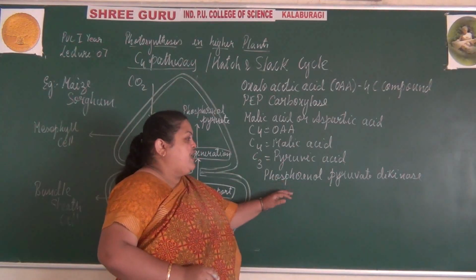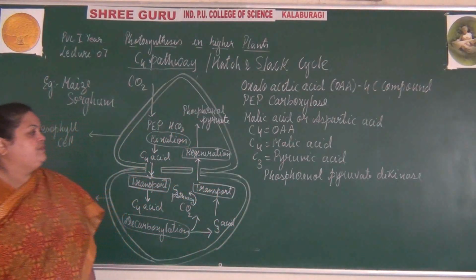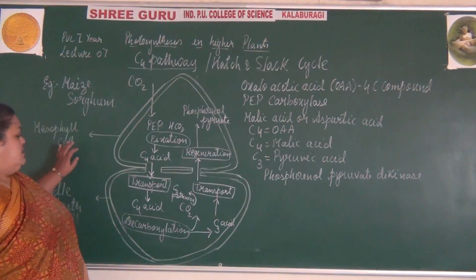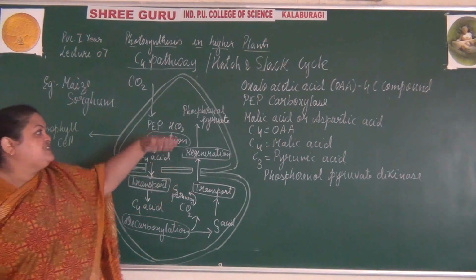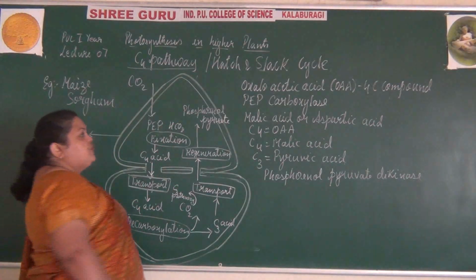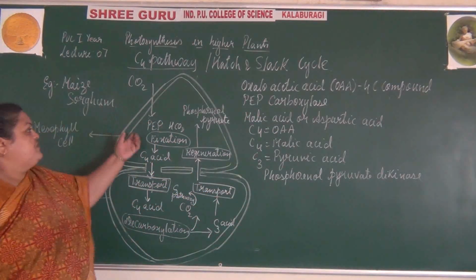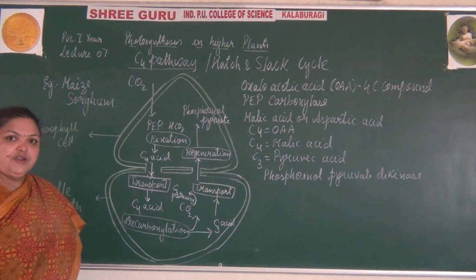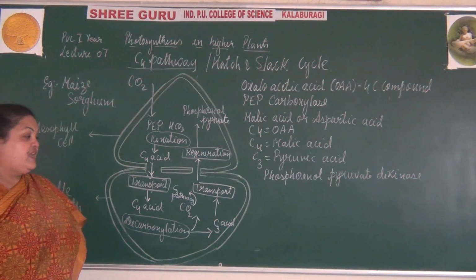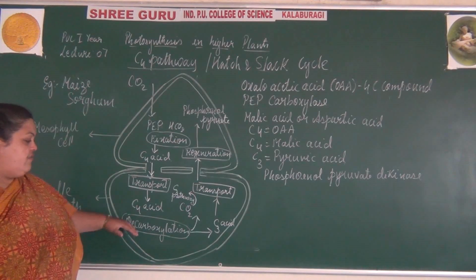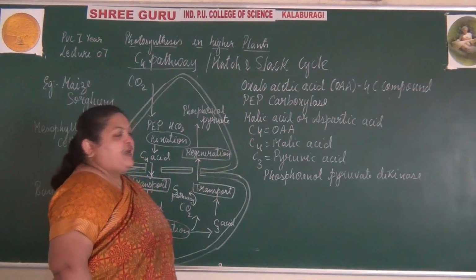The intermediate products are formed with the help of enzymes. The enzyme phosphoenol pyruvate dikinase helps to regenerate phosphoenol pyruvate, while phosphoenol pyruvate carboxylase is responsible for the fixation of carbon dioxide. So totally in the dark reaction, that is the C3 and C4 pathways, there is fixation of carbon dioxide, which undergoes a series of processes with the formation of intermediate products.